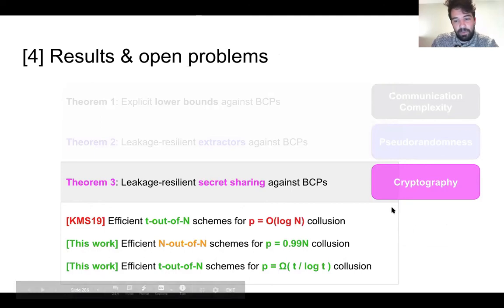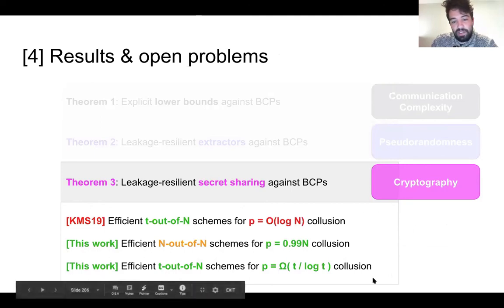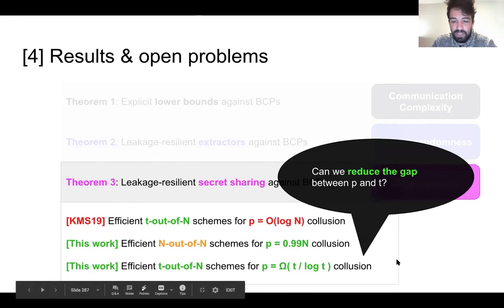And finally, we constructed several leakage resilient secret sharing schemes that can handle an almost optimal amount of collusion. And we have very general T out of N schemes. We also construct more general objects in each of these settings. We encourage you to check out the paper for the full results. And here it would be interesting if we can reduce the gap between P and T. P can't be T or greater, but it'd be nice to get this to maybe 0.99T or something to match this.